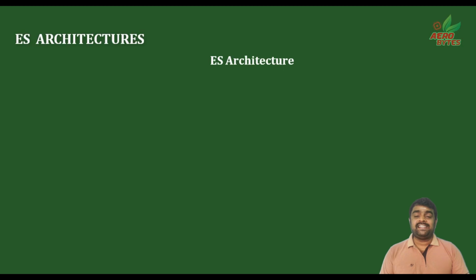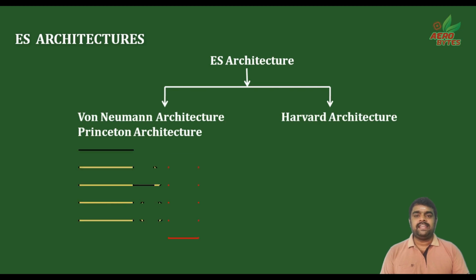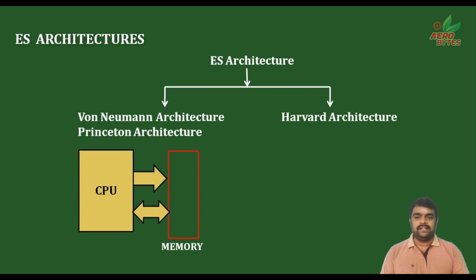Embedded system architectures are classified in two categories. The classifications were made based on the memory organization and memory arrangement. The classifications are Von Neumann architecture or Princeton architecture, and another one is Harvard architecture. See the block diagram of Von Neumann architecture. Here the memory is not physically separated, but the memory is logically separated.